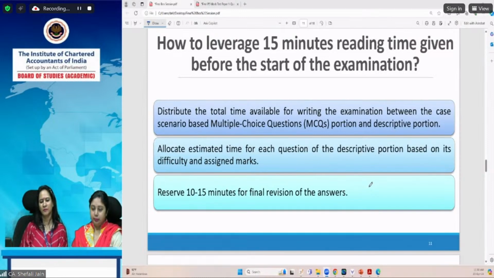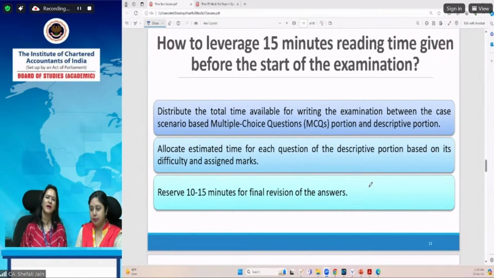But yes, please follow this sequence. I am going to repeat it again. First of all, you should write the legal provisions which are involved in the facts of the question which is asked from you. Secondly, correlate the legal provision to the facts of the case. And in the end, give the conclusion. Let's say if in a question you are asked to examine the technical veracity of the opinion given by Mr. X or Mr. Y, then give the conclusion in the end.